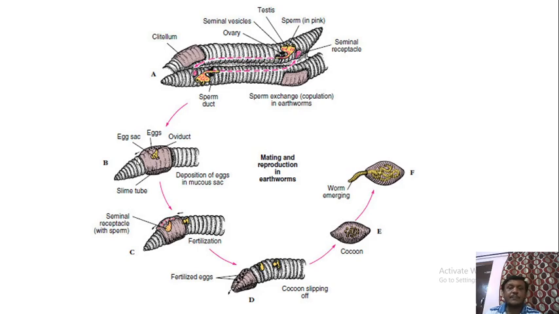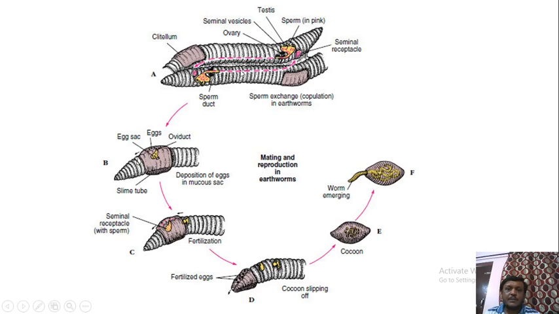In this diagram we can easily see the development and fertilization process. Here we can see the sperms from the testes are carried up to the male genital pore, and this male genital pore then releases the sperm into the spermatheca of the other worm. A similar case occurs here also.